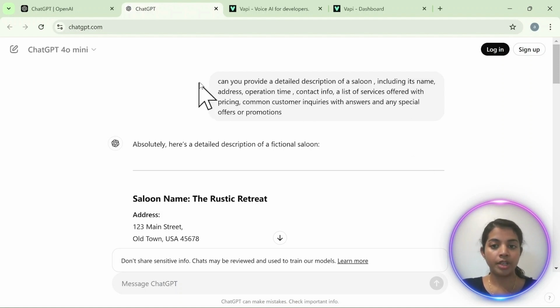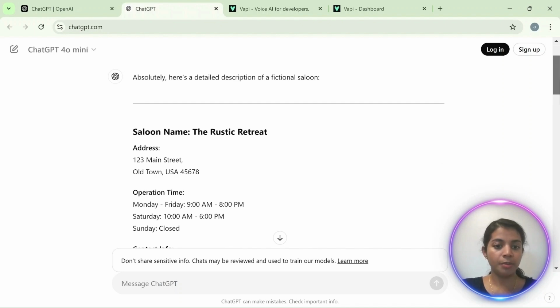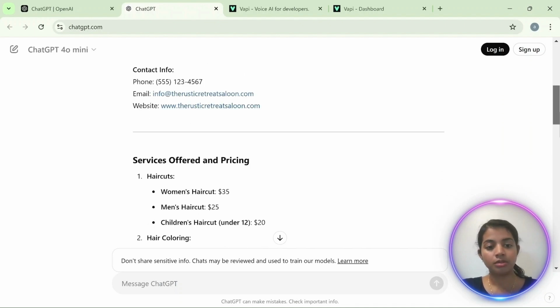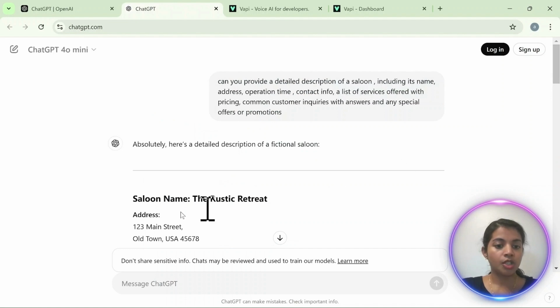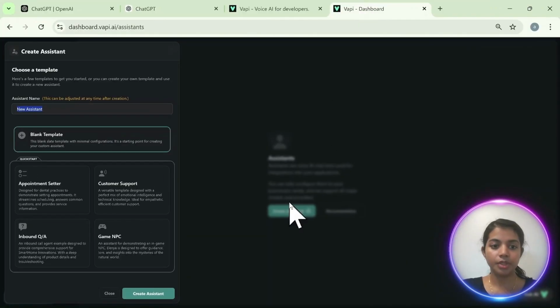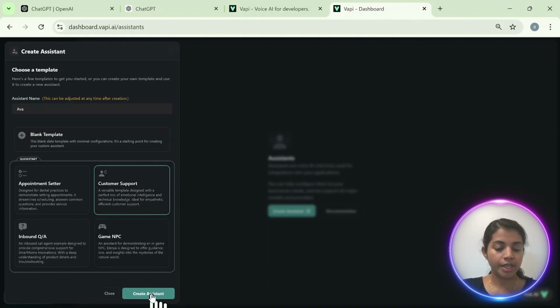Like I have given a prompt to ChatGPT, and ChatGPT provided me salon information. Its name is the Rustic Retreat. So I have copied this and pasted it in a text file, and let's log into Vapi. So inside Vapi, I am using customer support, create assistant.